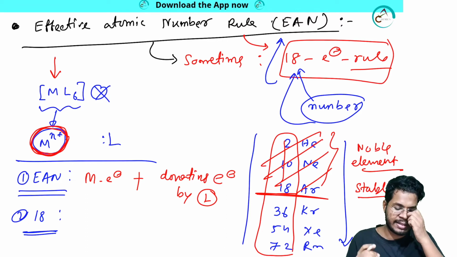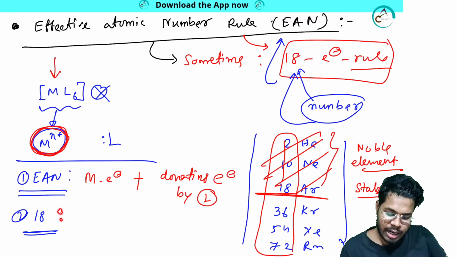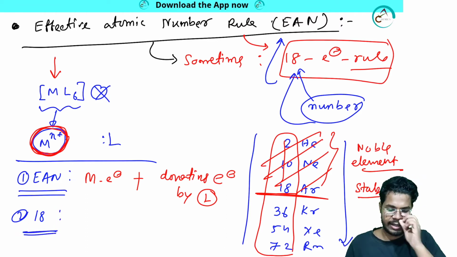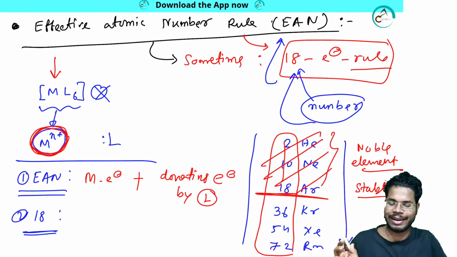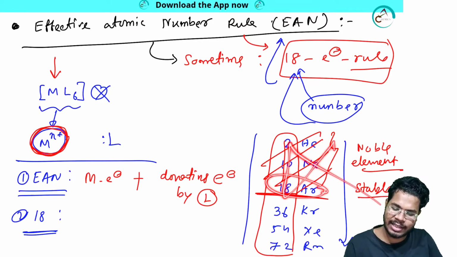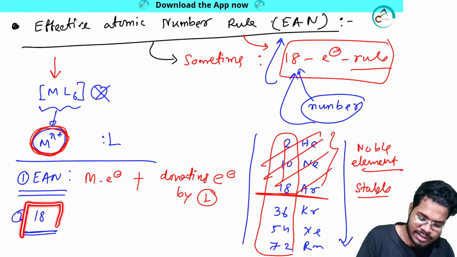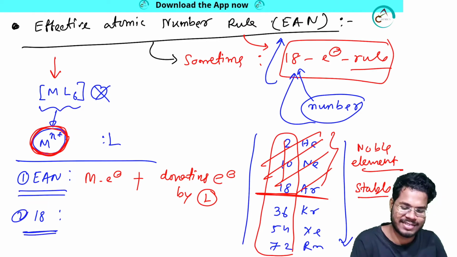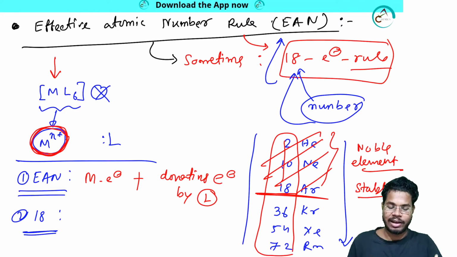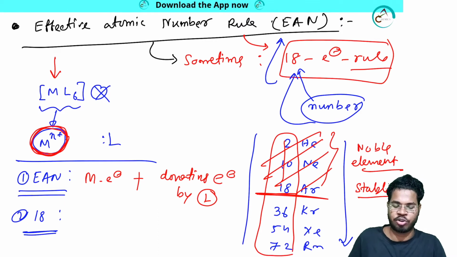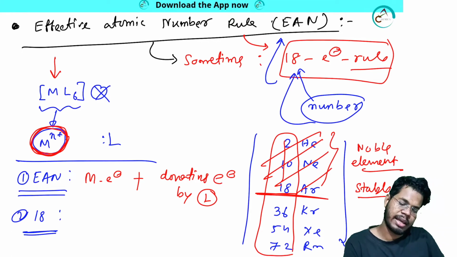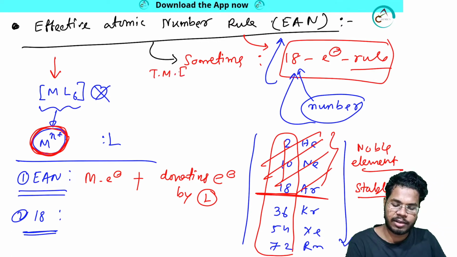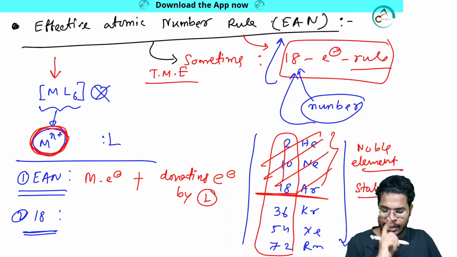So what is the basic difference? The term 18 is not coming from here, from here you are not getting 18, right? So why is the 18 coming? Let me make you understand that first. Then I will tell you what the 18 electron rule is and how it is related to EAN. So take any transition metal element, TME, and in that case